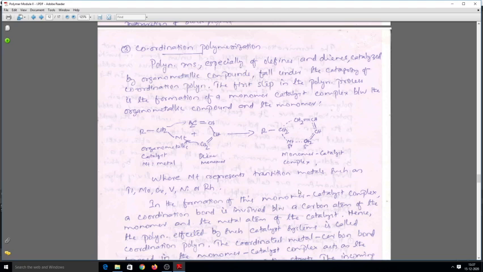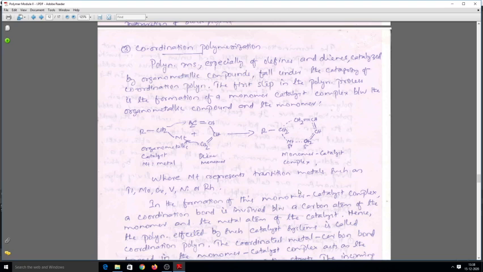Coordination polymerization. We have already discussed free radical polymerization and anionic and cationic polymerizations. Now another type of polymerization is coordination polymerization. Here the word indicates that a coordination complex will be formed, or a catalyst system that contains an organometallic compound reacts with the monomer unit and forms a monomer catalyst complex. And this monomer catalyst complex is acting as the reaction center for the next incoming monomer.